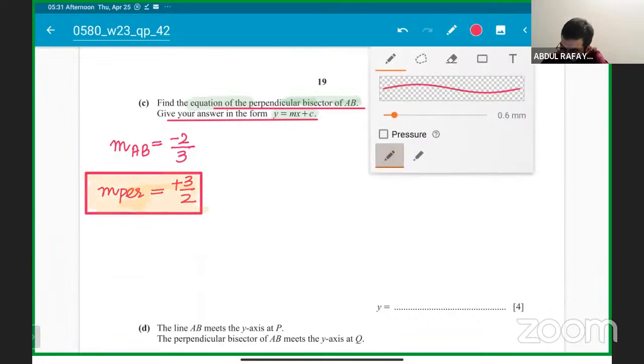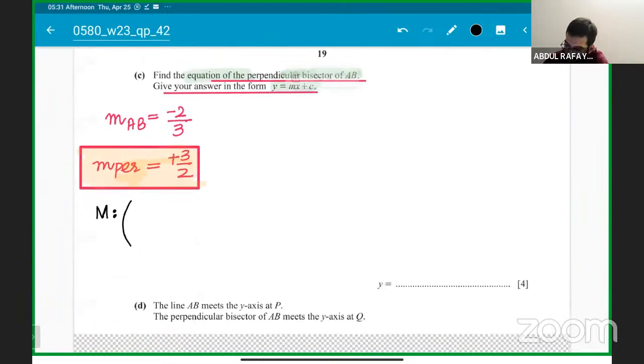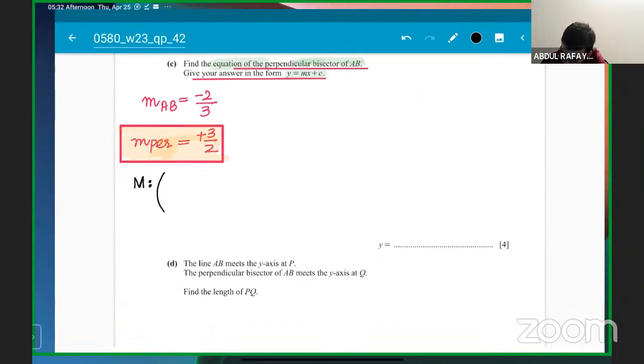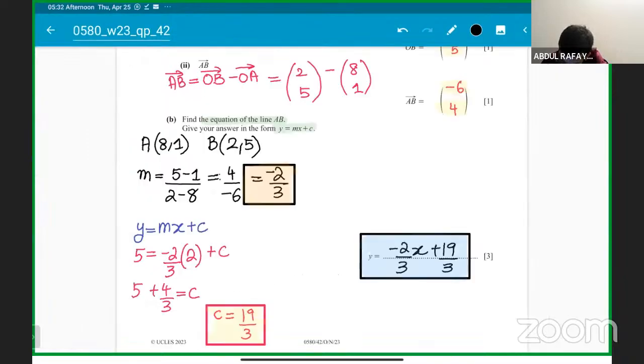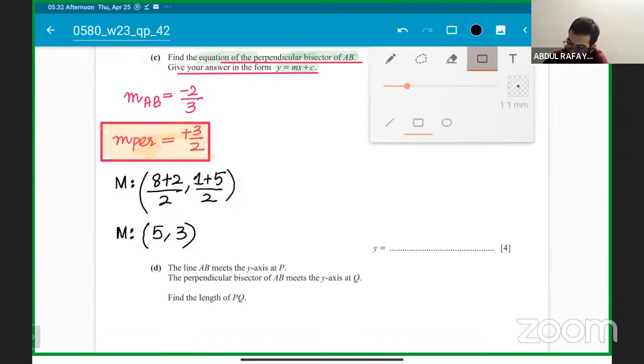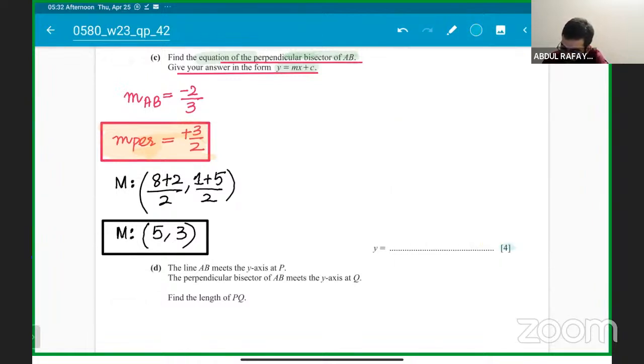What you have to do is find the midpoint. We have (8, 1) and (2, 5). So it will be 8 plus 2, x1 plus x2 divided by 2, and y1 plus y2, that is 1 plus 5, divided by 2. So 10 divided by 2 is 5, 6 divided by 2 is 3. So (5, 3) is the midpoint. This is the second mark, students. I'm telling you together how to get these 4 marks.